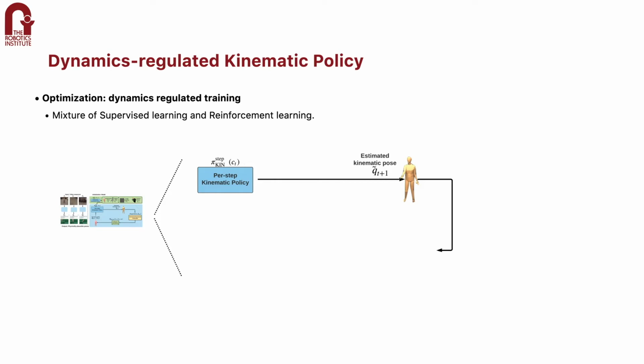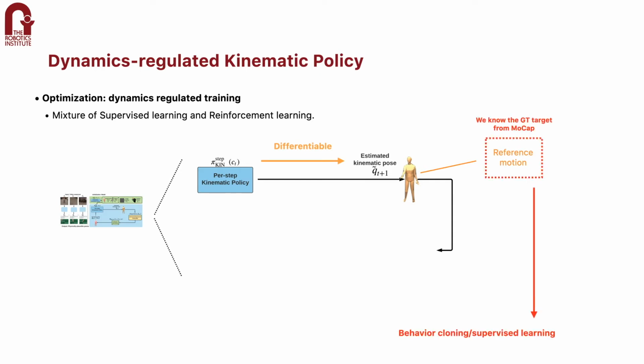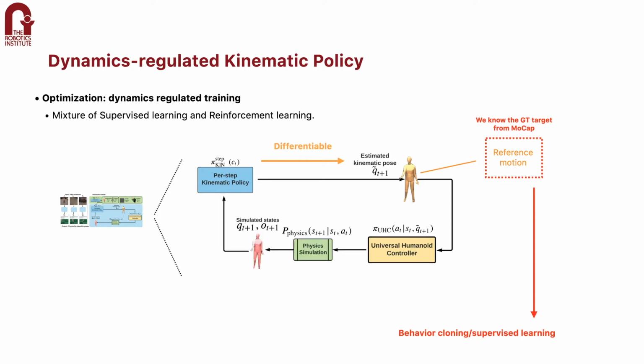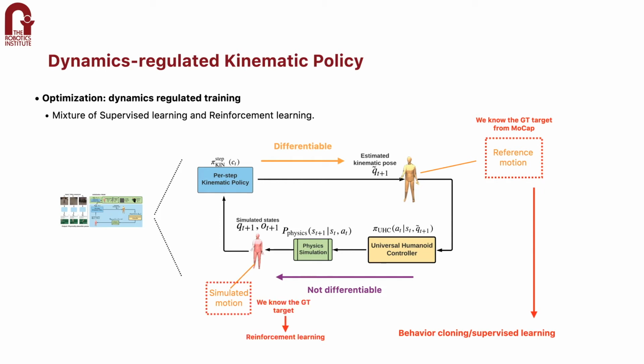Before passing through the physics simulation, all the calculation is differentiable, so we can optimize our policy through supervised learning, similar to the Dagger algorithm or behavior cloning. After the physics simulation, it becomes non-differentiable, but we can still optimize the output through reinforcement learning and reward maximization.